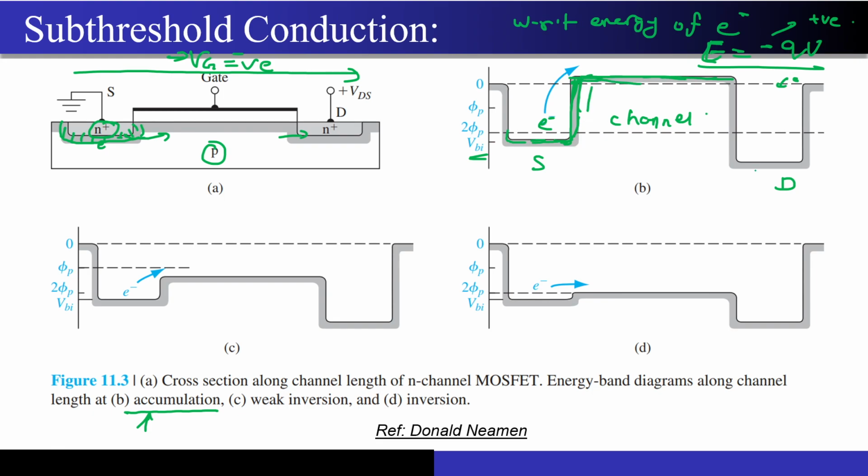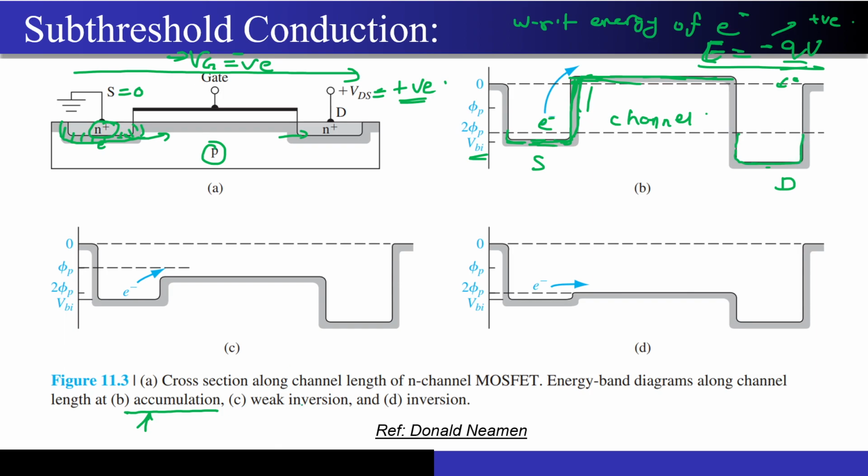Similarly, on the drain side, why is the drain side at a lower level compared to source? Because VDS is positive. It is some positive value. My source was 0 over here. E is nothing but minus QV. The more positive voltage you apply on the drain side, the lower it will move with respect to source. I hope that is very much clear why the drain is at the lower side.